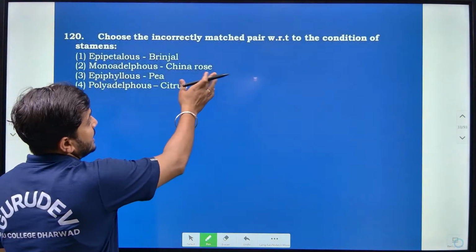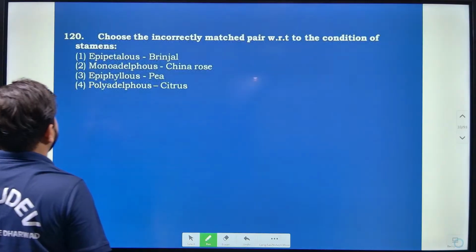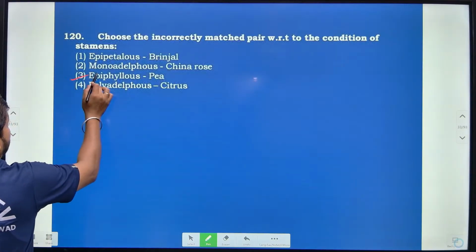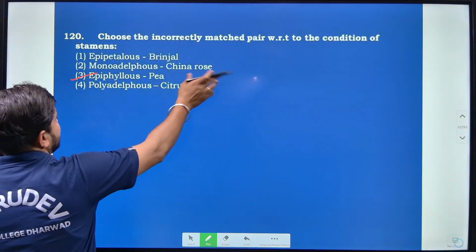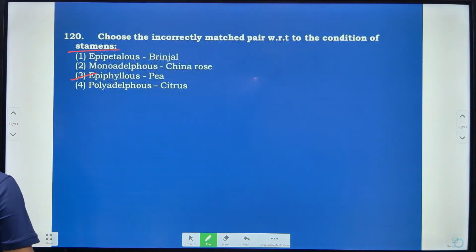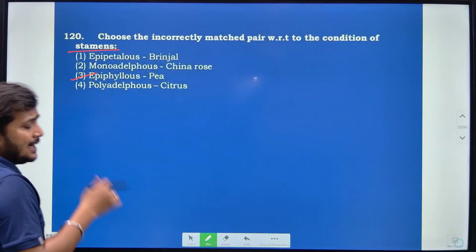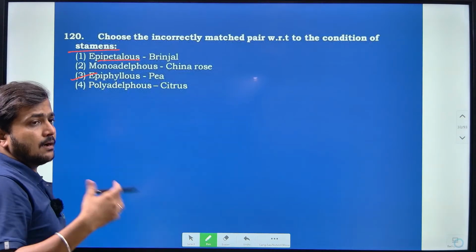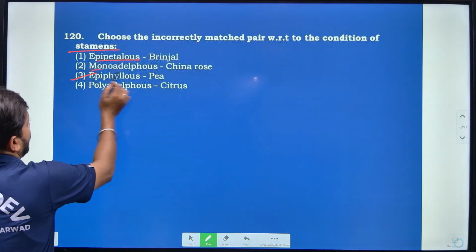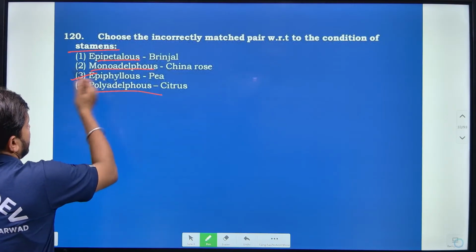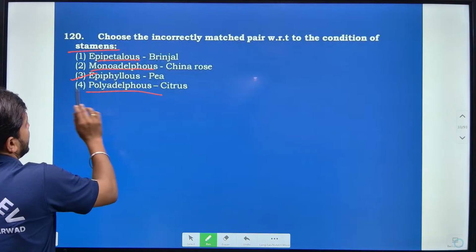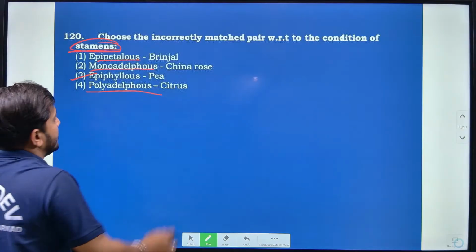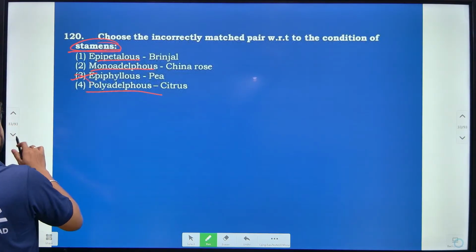Incorrect mismatched pair with respect to the condition of stamen, right? If you consider here the direct one, the answer is epiphyllous, right? So this is the incorrect mismatch with respect to the stamens. Stamen means mainly the arrangement of stamens, either with respect to the petals or with respect to the gynoecium, like that you are going to find out monoadelphous type and polyadelphous type. So epipetalous, monoadelphous, polyadelphous, these are related with respect to the stamen, but epiphyllous is not related. So this is the mismatched pair you are going to find out.